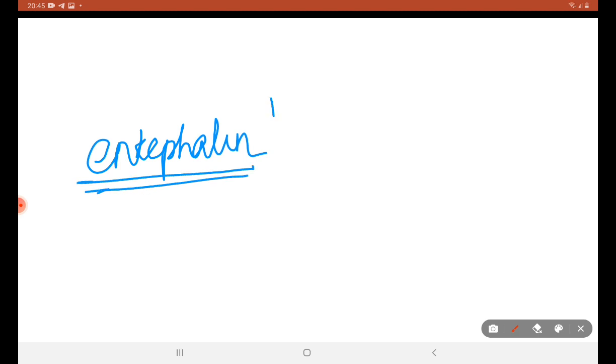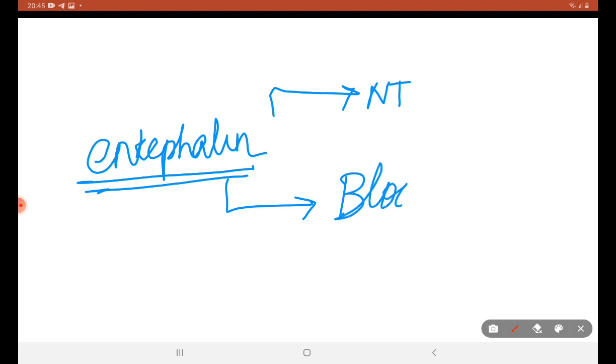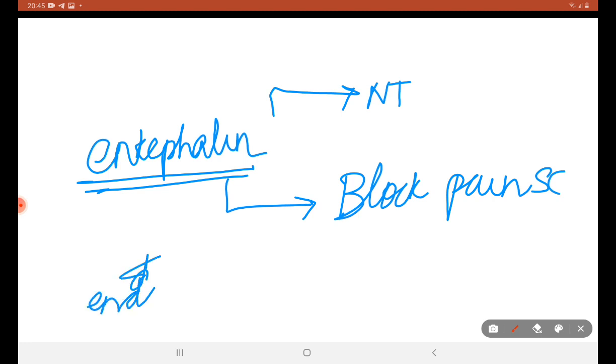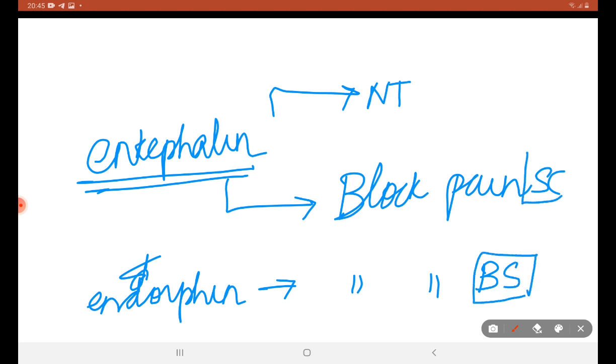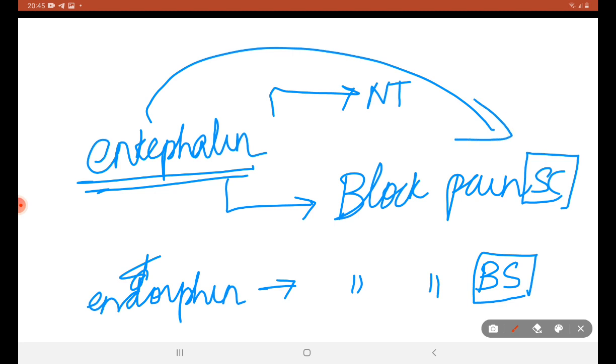It is also a neurotransmitter. Very sorry, I correct my mistake: enkephalin blocks pain signals to the spinal cord, and endorphin blocks pain signals in the brain stem.